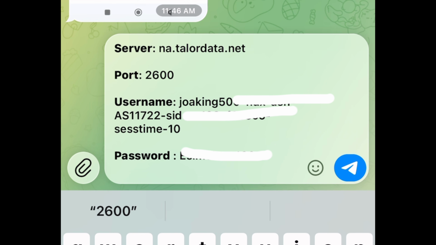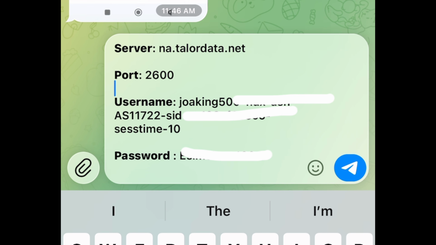So now, for better understanding, this is how you're going to be breaking down the details you've gotten after batch generation, because you're going to be copying a lot of them. You can keep others, and the first set you'll be dealing with, this is how you're going to be getting it. So right now for your server, you're going to be having now.talordata.net. Then for your port, you're going to be having a figure right there. Then your username is going to be starting with that, and it's going to end with the number of IPs you have put. Then your password is still the password that you created before going ahead to purchase your proxy.